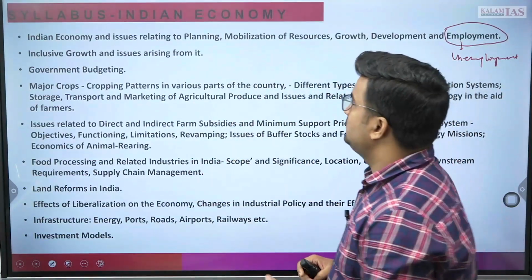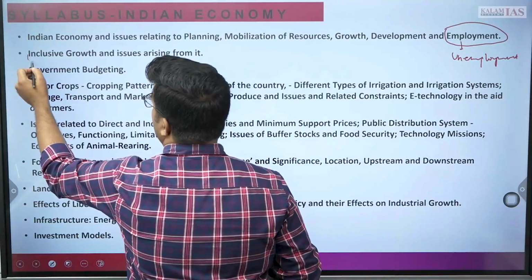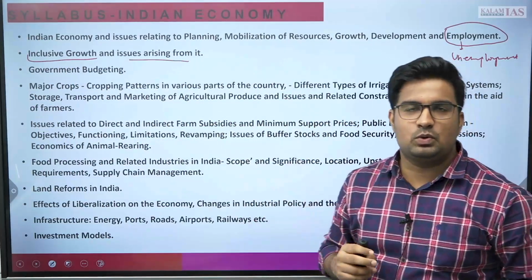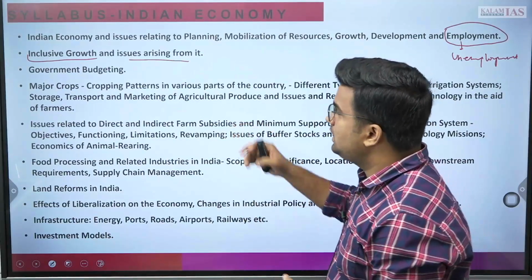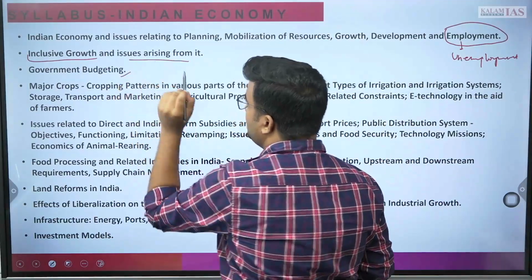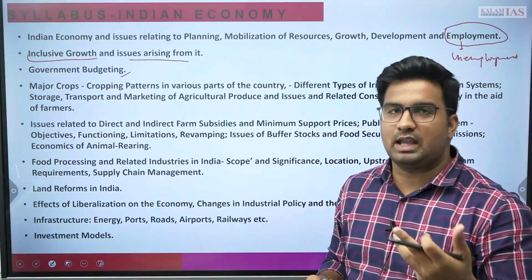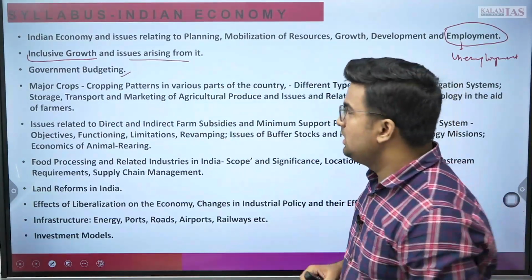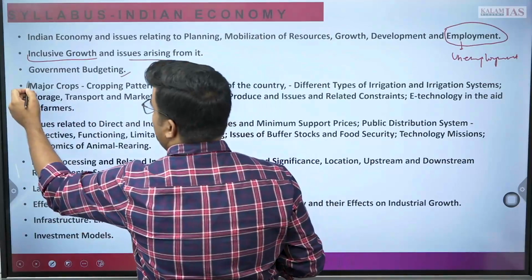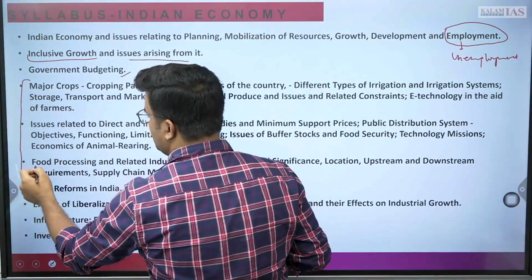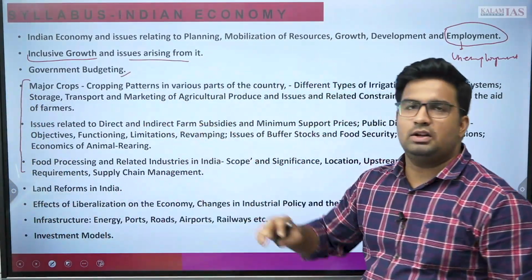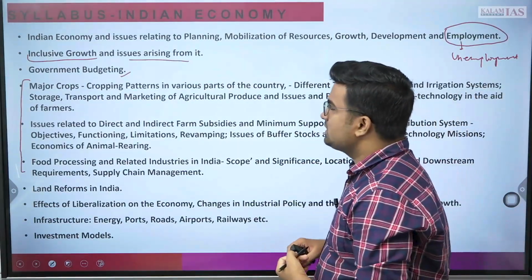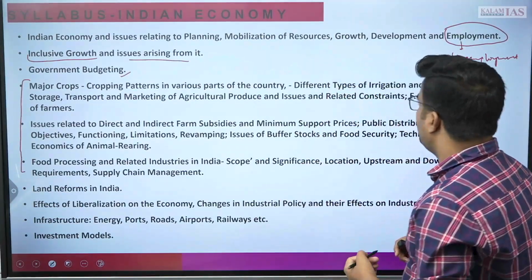Apart from it, the inclusive growth aspect and issues arising from it. Last year we have seen one question from the inclusive growth. Then government budgeting part. Before that we have also seen the revenue budgeting and capital budgeting, distinguish between them and other parts into that. The agricultural economics part, which includes all these parts. Here you get 1 to 2 questions every year. For say last year there were questions related to the PDS system and other aspects.